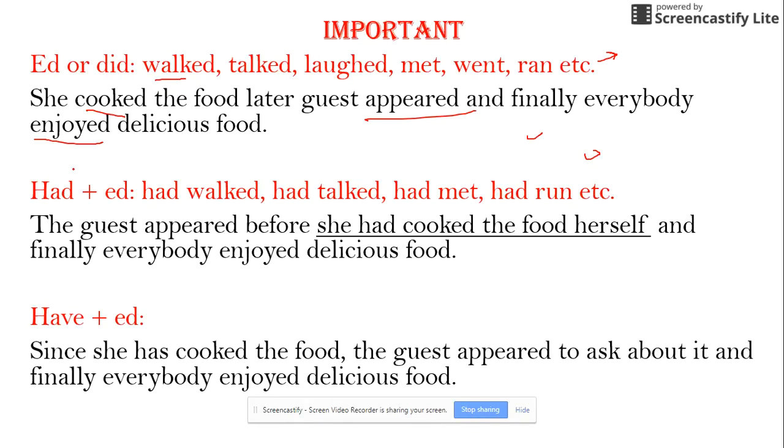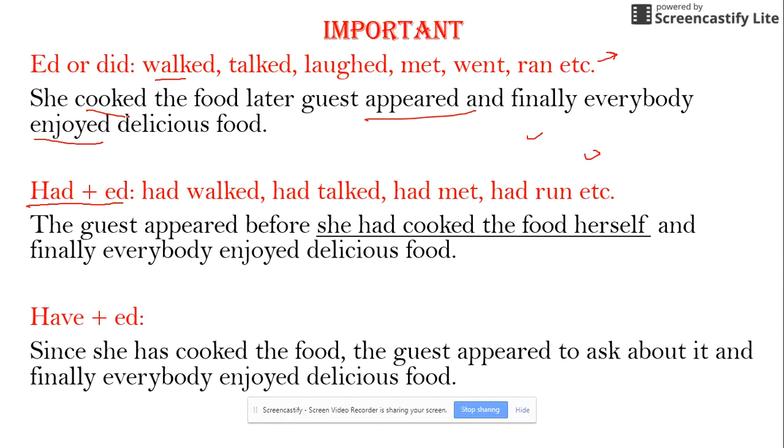Now the second important one is had ed. Had ed means had walked, had talked, had met, had run. Remember, that's called past perfect. Here it changes. If ed means sequence, what does had ed mean? An action before another action. If there are two actions at different times, the older action will be had ed. Look here: the guests appeared before she had cooked.